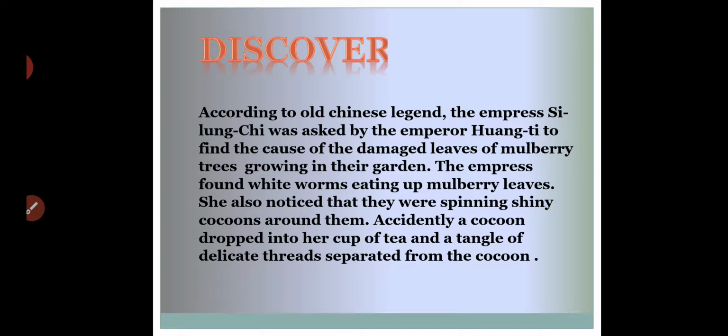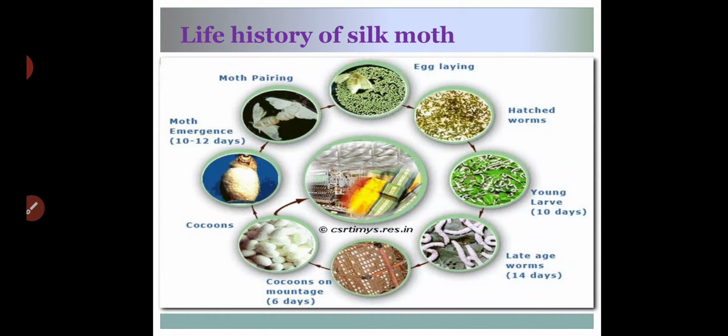But silk moths are very useful to prepare silk. So how do we cultivate the silk moth? Before that, let us know the life history of the silk moth.